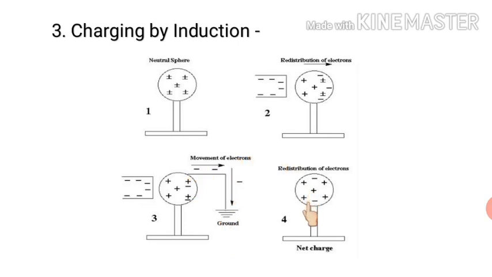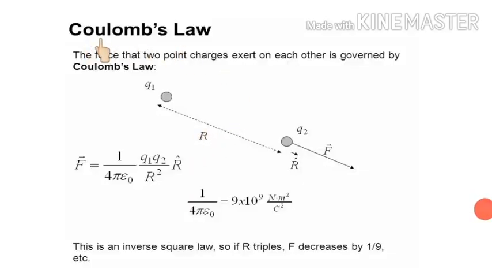In the fourth picture, we have removed that negatively charged body. Now what we observe is that if we count the number of positive charges, it is 5, but the number of negative charges is only 2. It means what? The net charge on this sphere will be positive, because the number of positive charges is more than the number of negative charges. So in this way, a charge is acquired by a body. By which method? By induction, where you don't put that charged body in contact with the body which we want to charge. There is some gap between them. So this method is known as what? Charging by induction.